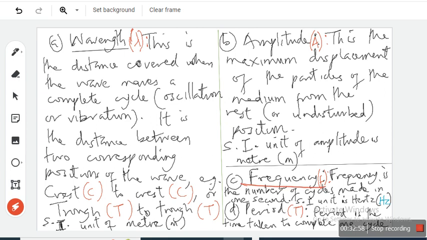Now, frequency is the number of cycles made in 1 second. Like if the wave makes 50 cycles in 1 second, we say the frequency is 50 hertz. The SI unit is hertz.